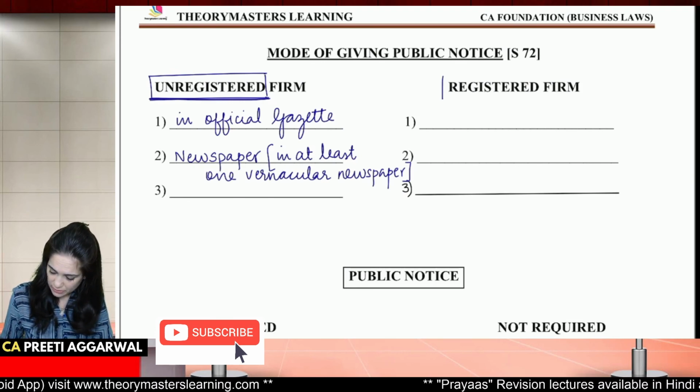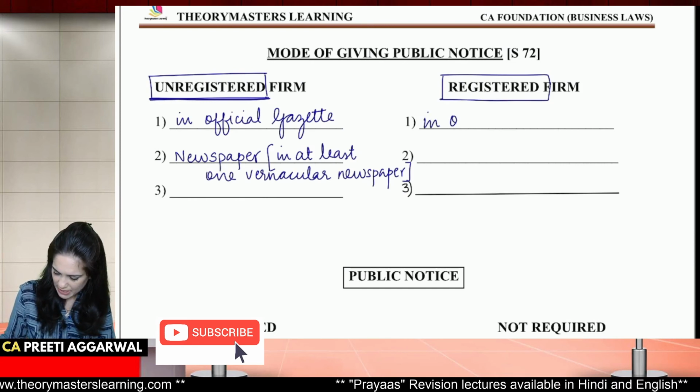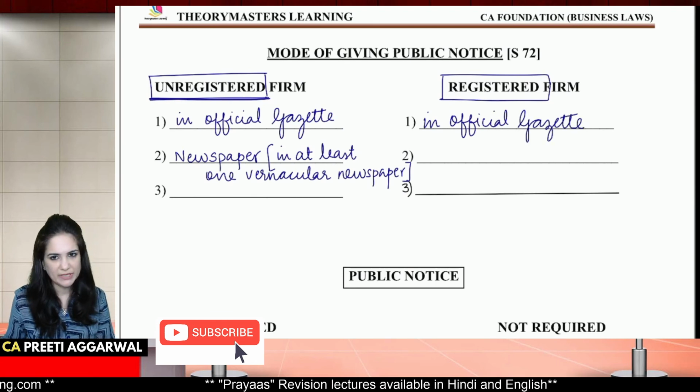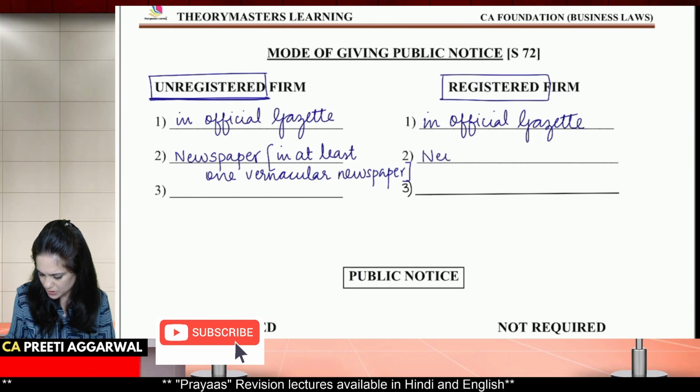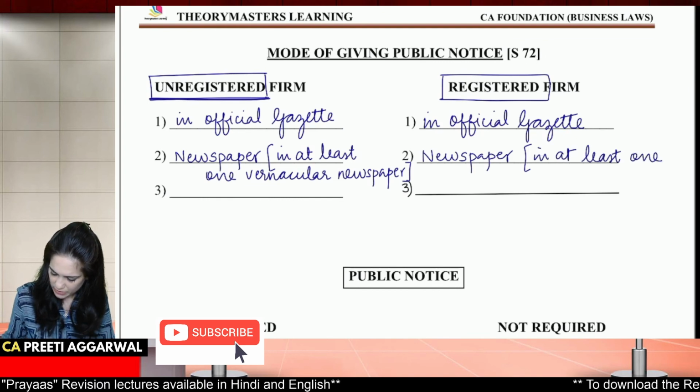But if your firm is registered, then you give it in the official gazette first. This is like giving public notice to all, but not everybody reads the gazette. So you give it in the newspaper and in at least one vernacular newspaper.